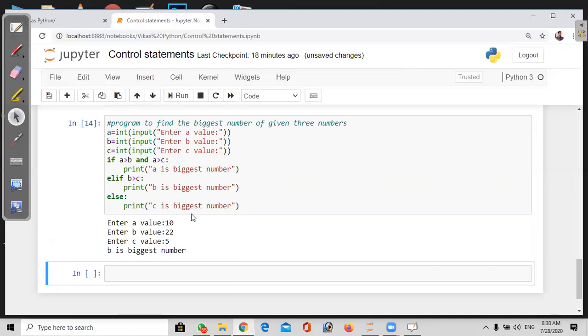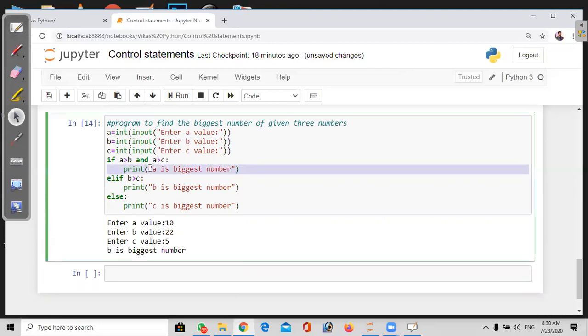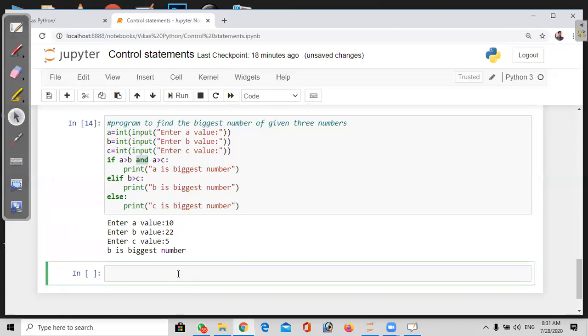So automatically you got it. First it will check this one: a greater than b and a greater than c. If both are true, then only the first result will come. Or else it goes for checking the second condition. Here A is not greater than B, but A is greater than C. That means one is true and the other one is false. So true and false output is false, because we used logical and here. Okay, that's the logic.